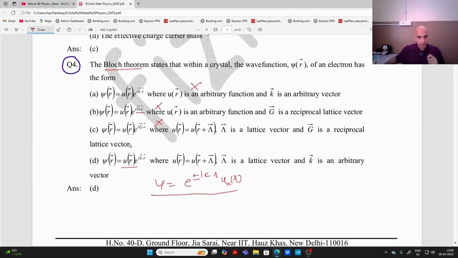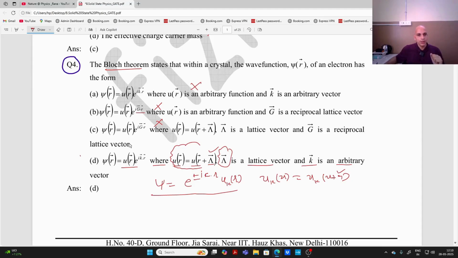Here it is correct, where u(r) is equal to u(r plus lambda), a symbol used for the lattice vector, right? We can call it lambda. Lambda is a lattice vector and k is an arbitrary vector. So now this is the correct option. Here it is basically the periodicity. We usually write it as u(x) equal to u(x plus a), where a is the periodicity, but they have taken the periodicity as this lambda vector, right?